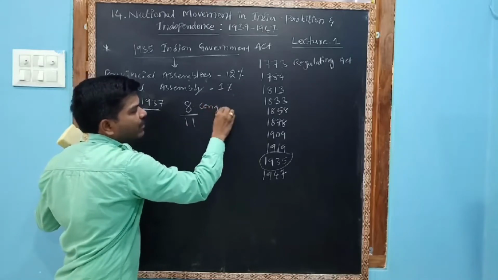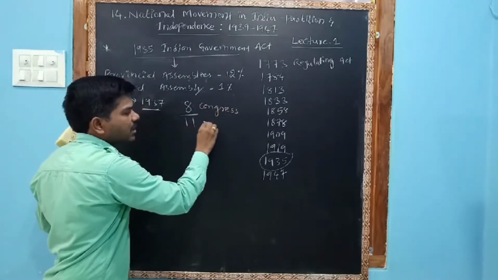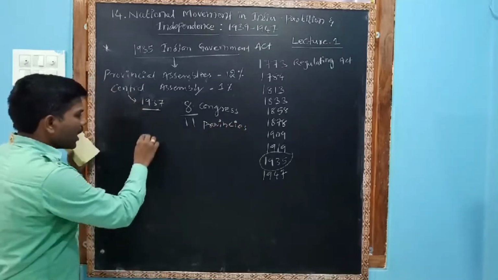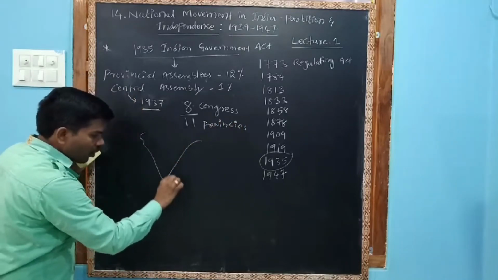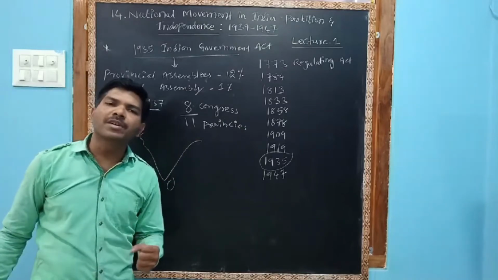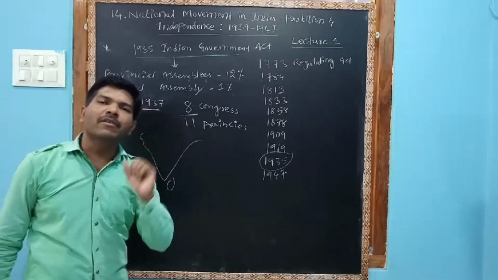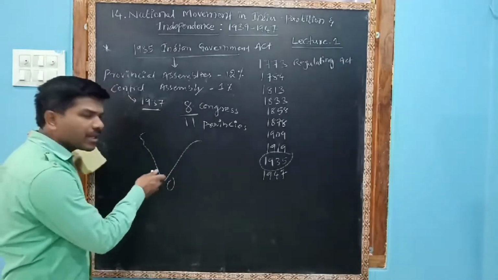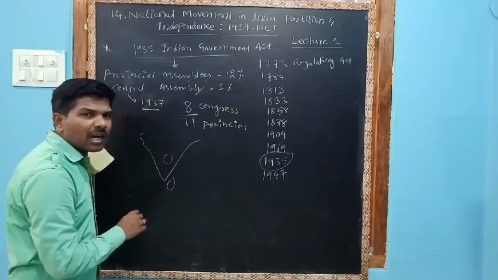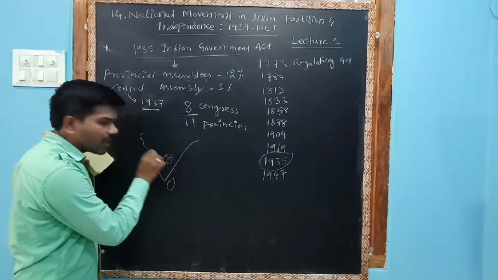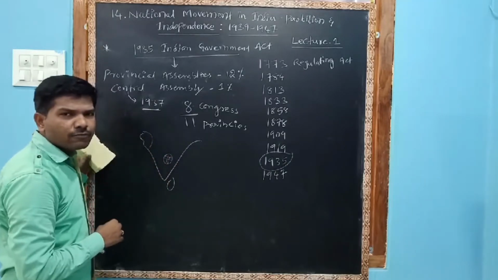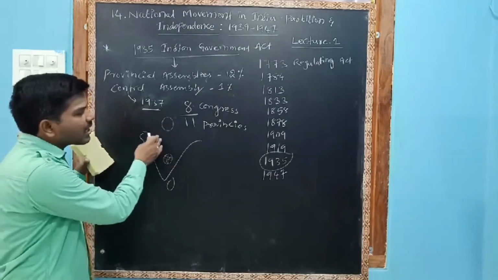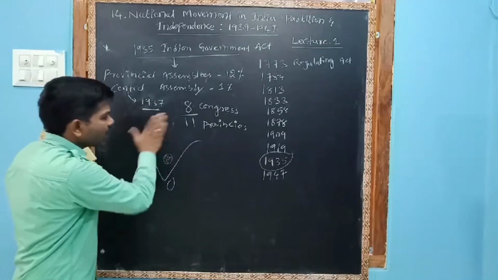There are 11 provinces. What are provinces? Provinces are under the control of the British. Not all of India was under the control of the British. Britishers controlled these 11 provinces. For the remaining areas, take Hyderabad for example: it was not under British control but under the Nizam. Junagadh was under the Junagadh king, and Jammu Kashmir was under its king. The remaining areas were under the control of the Britishers.